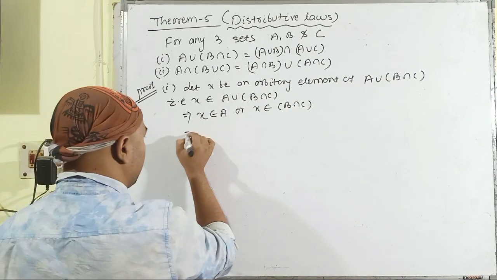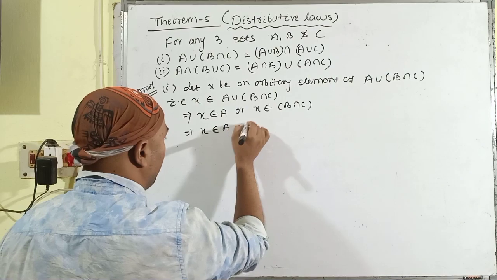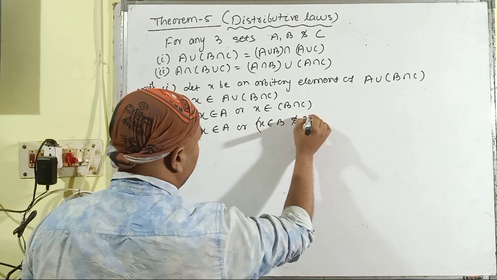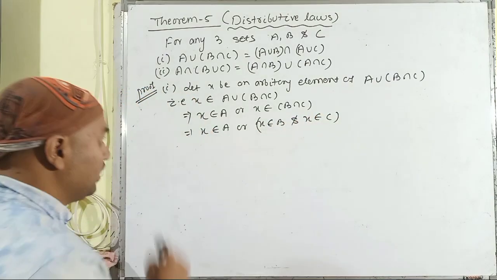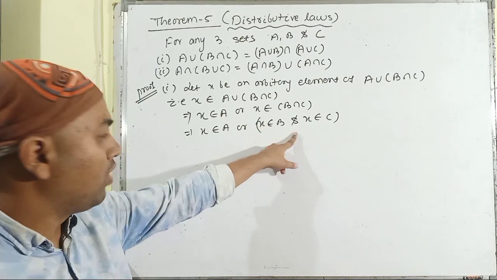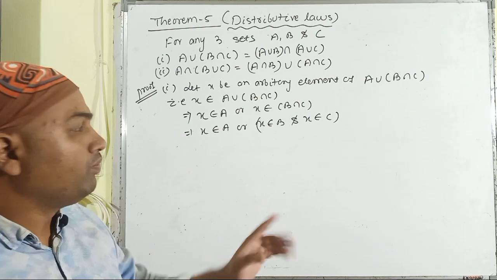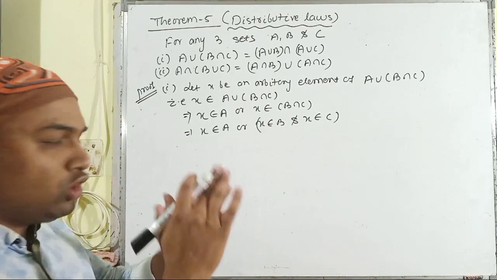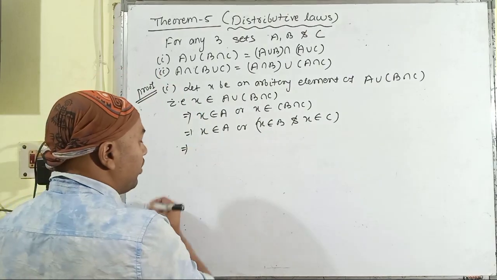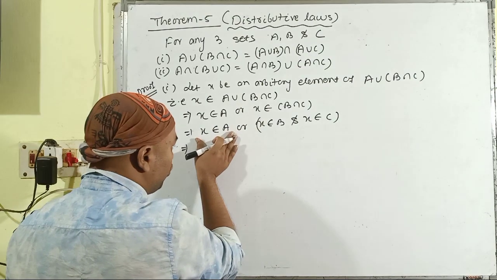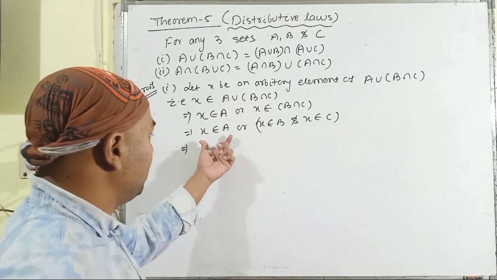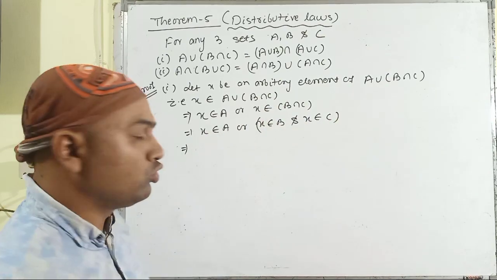Then we have to solve this part. X belongs to A or X belongs to B and X belongs to C. In this case, both of the connectives are different from each other. That means we cannot shift the position of the bracket here. We just have to apply the distributive property. What is the distributive property? We have to consider X belongs to A with X belongs to B first. Then in the second part, we consider X belongs to A with X belongs to C.